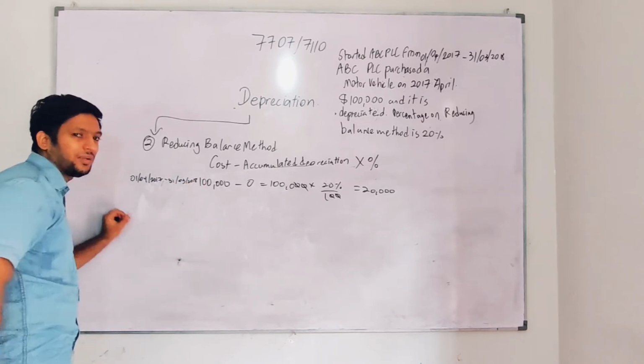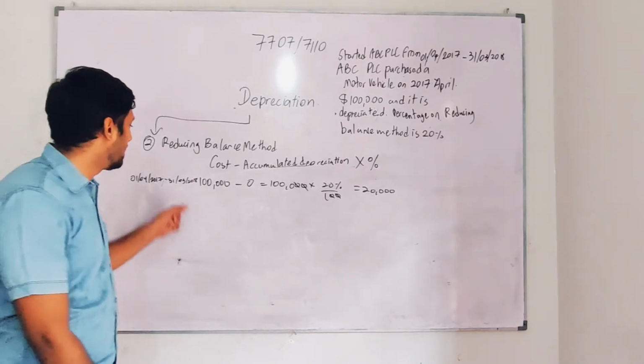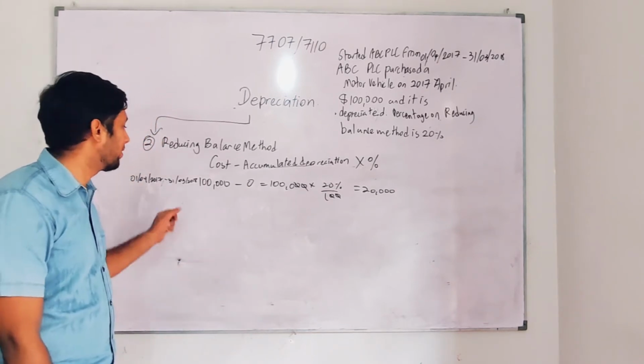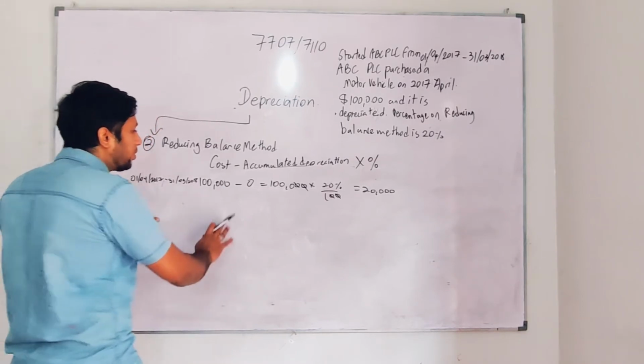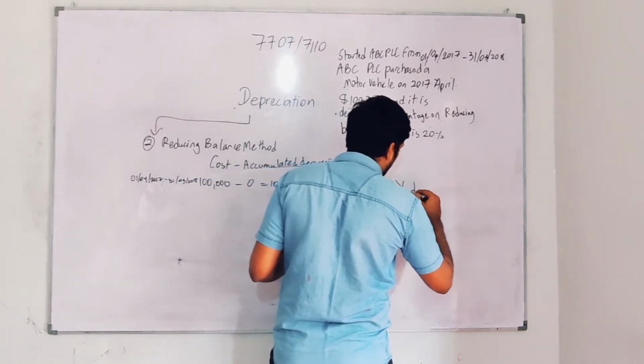So you need to completely watch the video to understand it completely, guys. I might miss some points in dates, but don't worry. In the previous straight line method, if I missed the date, in this method I will explain how to write the dates also. So here this is year 1 depreciation. So I have found the year 1 depreciation.